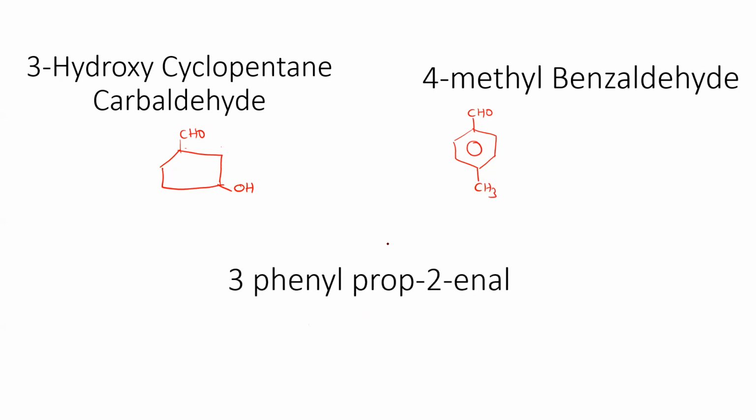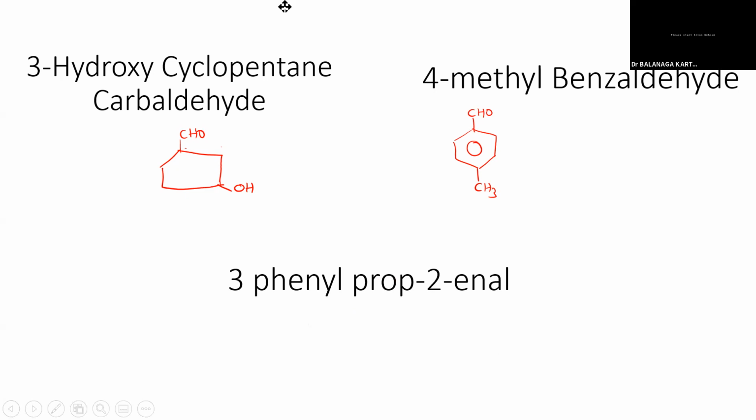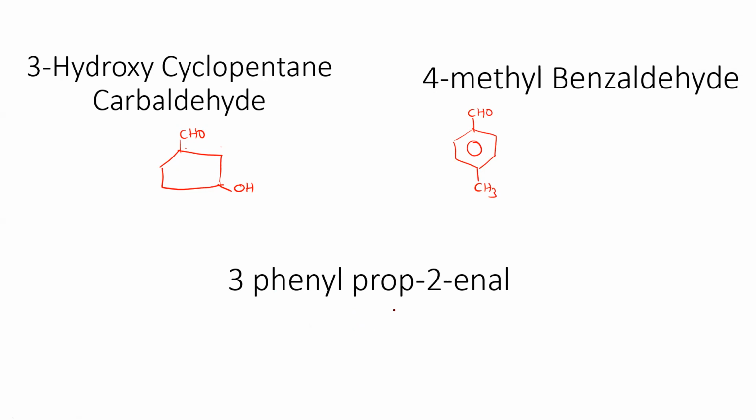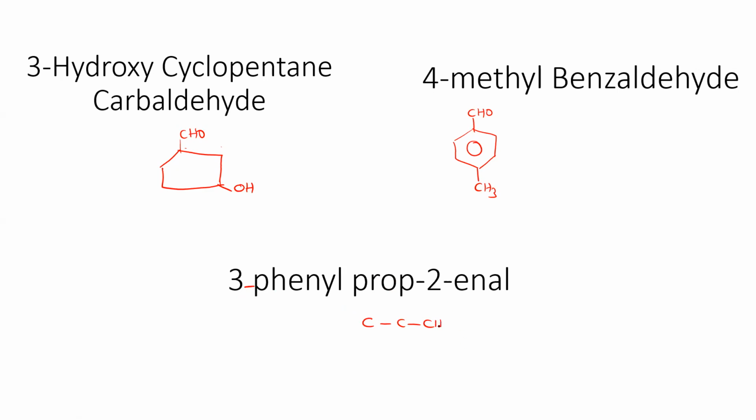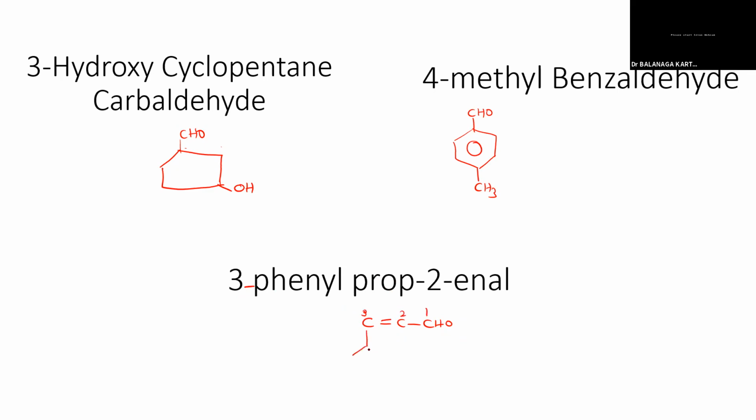3-phenylpropenal. The 3 here is the position, right, sir, for phenyl? Yeah, third position. On the third carbon there should be a phenyl group, sir. 1, 2, 3. So CHO, and in the second carbon there will be a double bond, sir. Very good. Then the third carbon, you have to attach a benzene, phenyl ring. That's it.